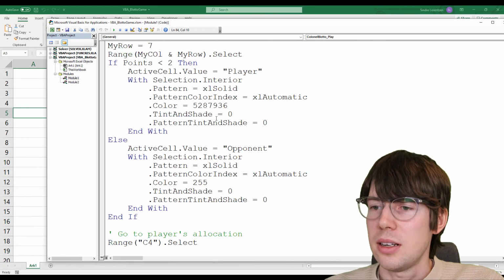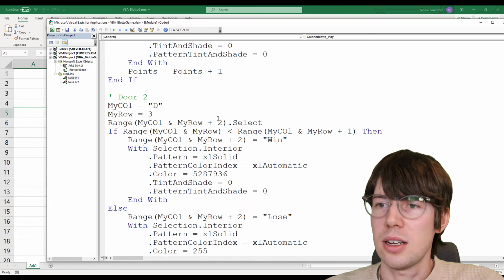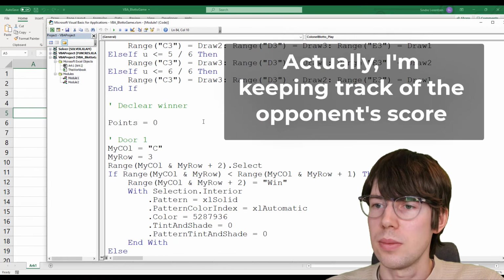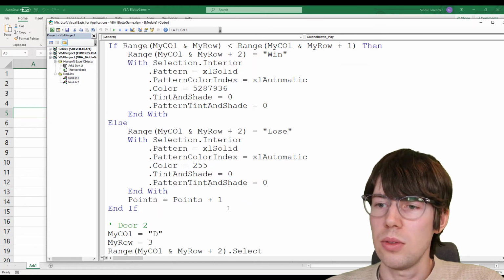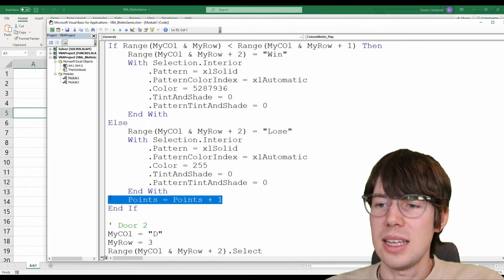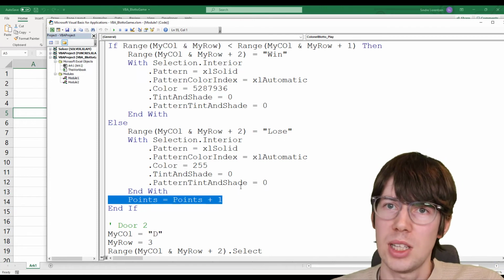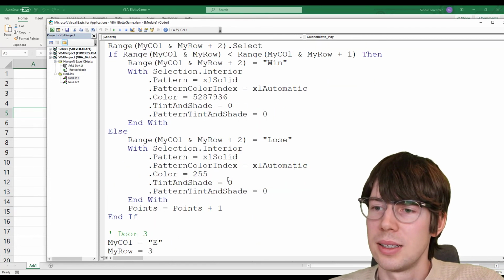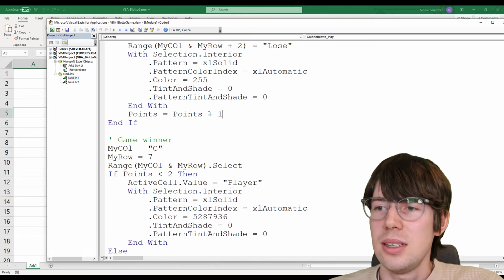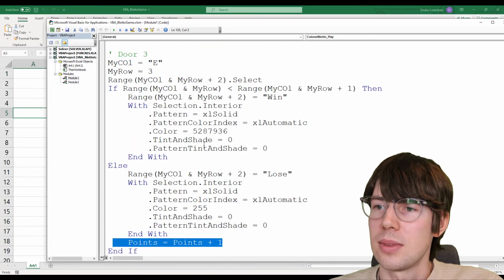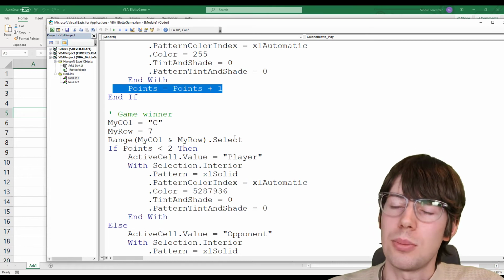And one final thing here is that we need to see who won the game. So for each of the doors, I'm just keeping track of the score, my score. So I start here by saying points equals 0. If I win on door number 1, then I'm going to increment my score by 1. So points equals points plus 1. So it was 0, then it becomes 1 if I win door number 1. And then on door number 2, if I win that, then I add another point. And on door number 3, I add another point if I win. If I don't win, well, then I don't add a point.